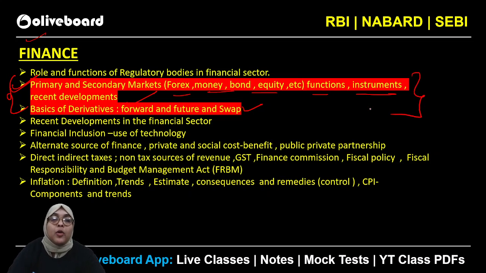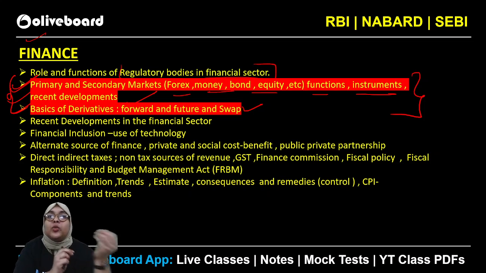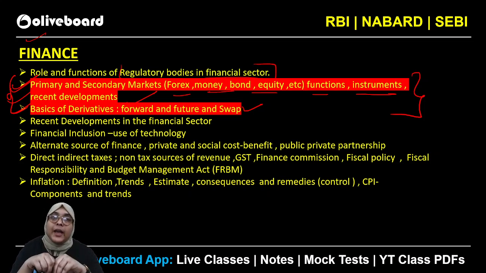Okay, when we are talking about revision, prioritize the revision of these sections, because you can be 100% sure this area of concern will give you a lot of questions in the examination. Okay, talking about the other topics, the regulatory bodies, you have to have a basic understanding of the four major regulatory bodies. Especially you have to concentrate on RBI and SEBI when we are talking about both the examinations. Even in SEBI you are going to expect questions in association with the RBI regulatory body as well.